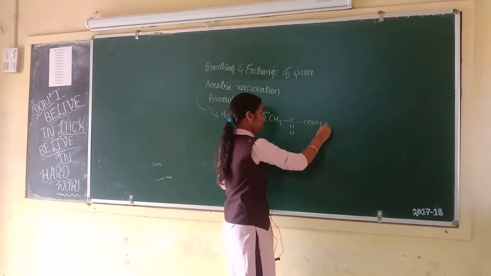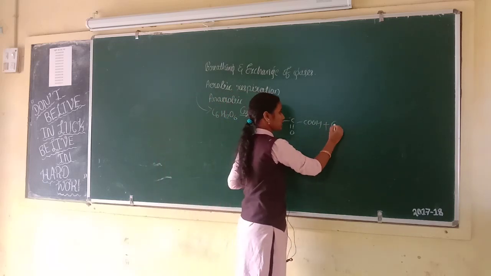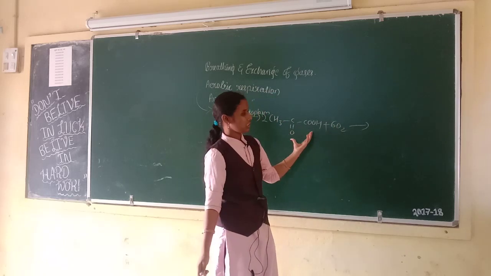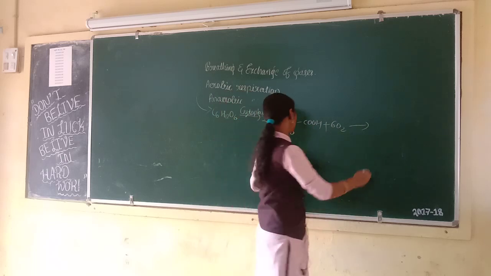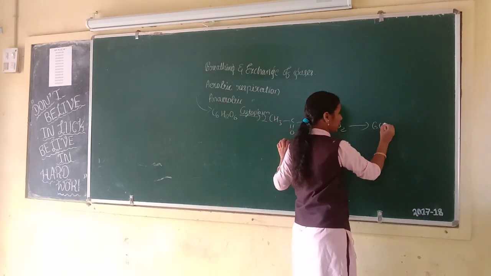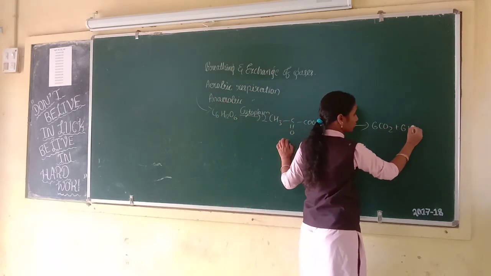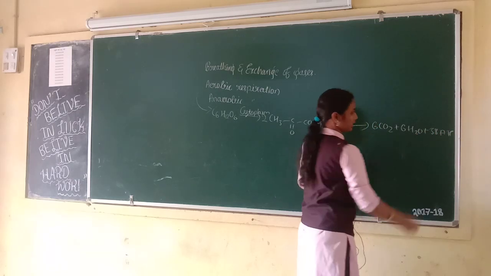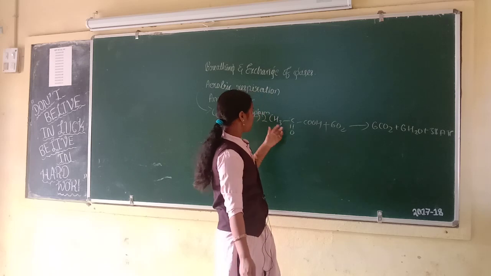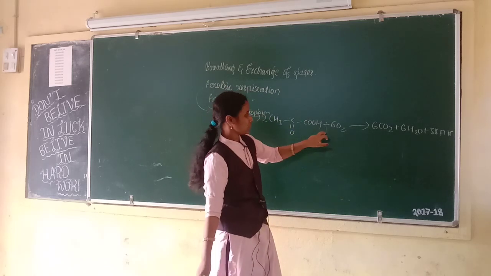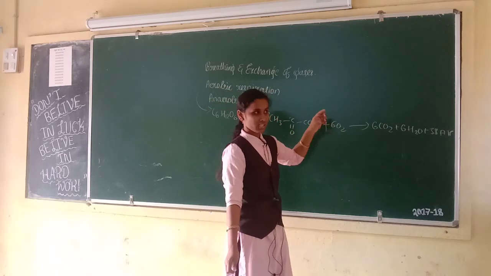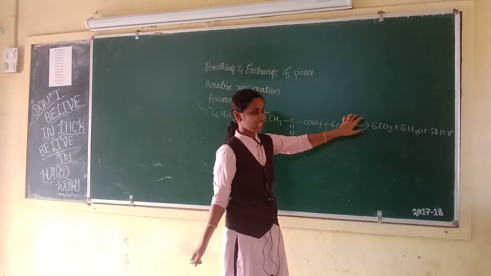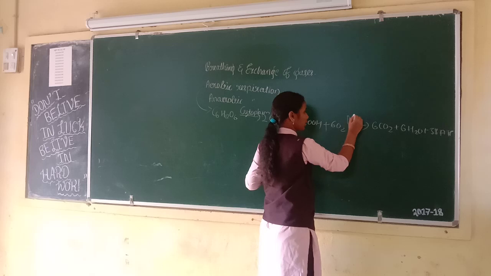Next, pyruvic acid reacts with oxygen, or in the presence of oxygen, it will convert into carbon dioxide, water and 38 ATP energy. This process is called aerobic respiration because this process will take place in the presence of oxygen. This process will take place in the mitochondria.